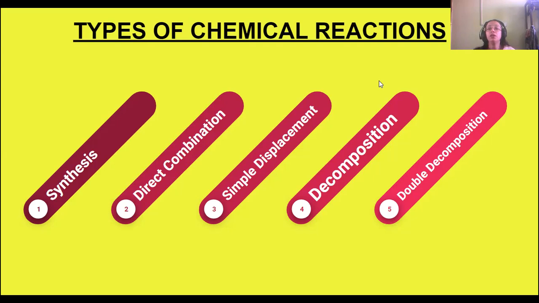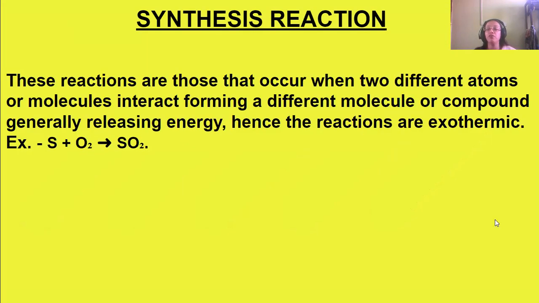A synthesis reaction is the reaction in which 2 different atoms or molecules interact, forming a different molecule or compound, and it generally releases energy. This type of reaction is exothermic, that is, it releases heat.